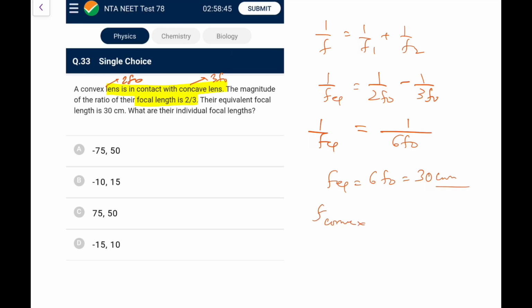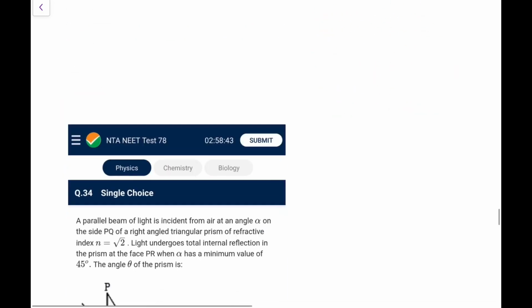So that means f of the convex one would be 2f naught, that is 10 centimeters, and f of the concave one would be 15 centimeters with negative sign. So convex is 10 and concave is minus 15. So I'll go for option D.